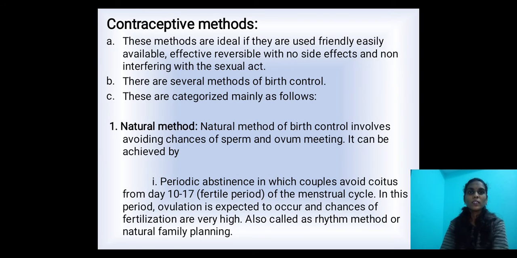Let's study one by one. Contraceptive methods. What do you mean by contraceptive methods? This is a type of method used to prevent birth, or birth control. These methods are ideal if they are user friendly, easily available, effective, reversible with no side effects, and non-interfering with the sexual act.